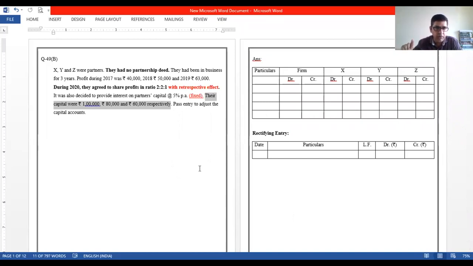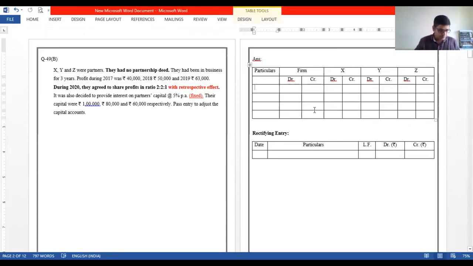day one. Since the partners have decided to change, now, over here it is there, right? During the year 2020, they agreed to share the profits with retrospective effect. That means since the day they have been into business, right? For the past 3 years, it has been happening. So for the past 3 years, we need to rectify the error. Got it? And they had no partnership deed. So because they had no partnership deed, interest on capital must not have been provided earlier. So we need to provide that now.